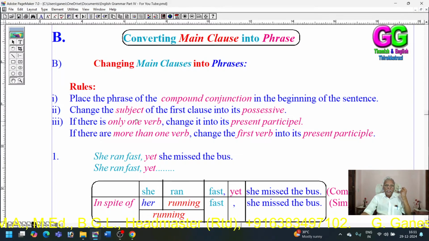Secondly, change the subject of the first clause into its possessive. That is, there may be two or more main clauses. If there are two or more main clauses, the subject of the first clause should be converted into its possessive.